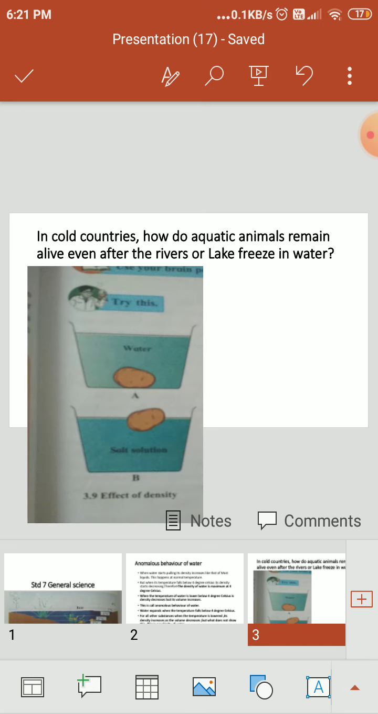Now, in the cold countries, how do aquatic animals remain alive even after the rivers or lakes freeze? The answer is that it is because of the anomalous behavior of water. The upper layer in cold countries freezes, and underneath there is water, therefore the aquatic animals remain alive.